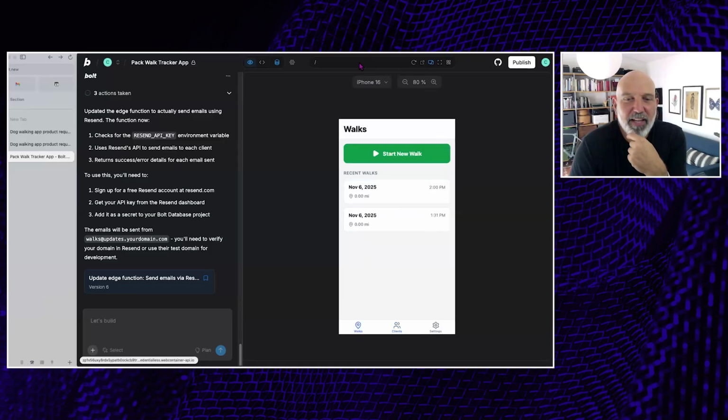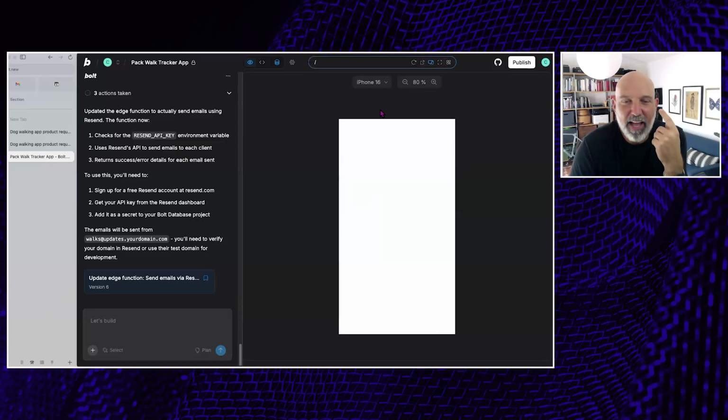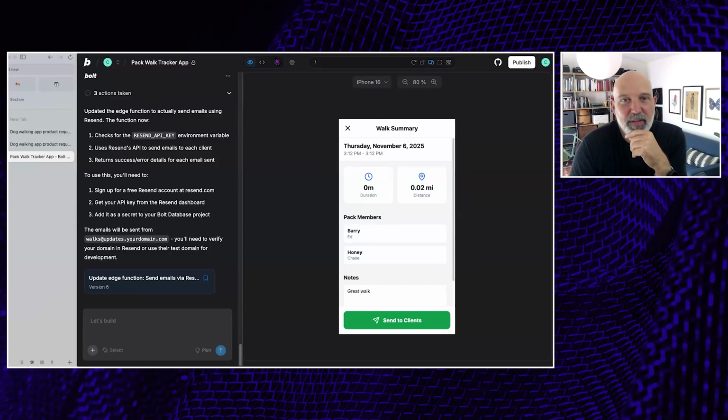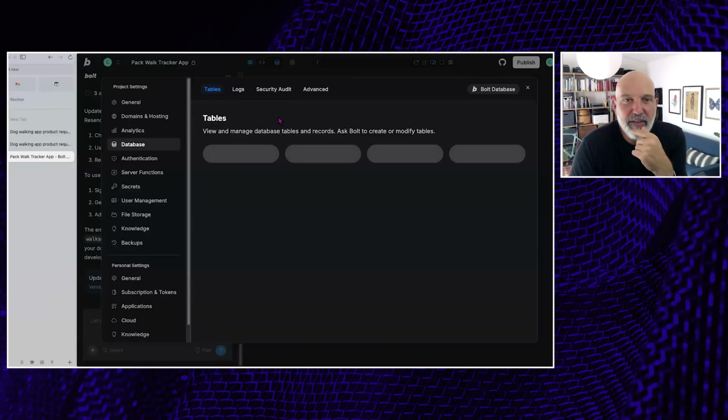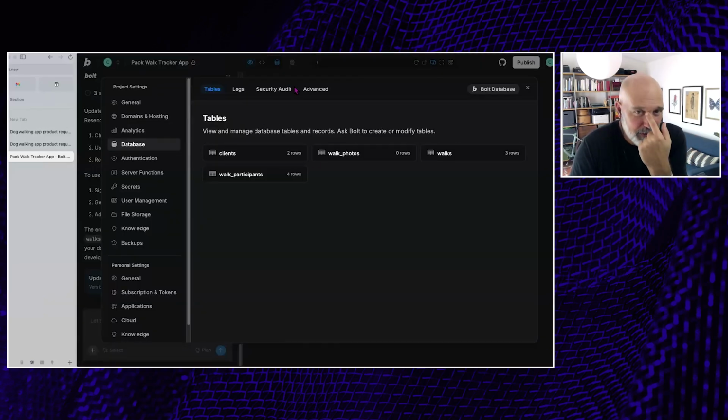If you do need to get an API key, you can talk to an AI about how to get that API key, how to sign up for Twilio or something like that, and where to put it in the code. You didn't show the code yet, did you, on this app?